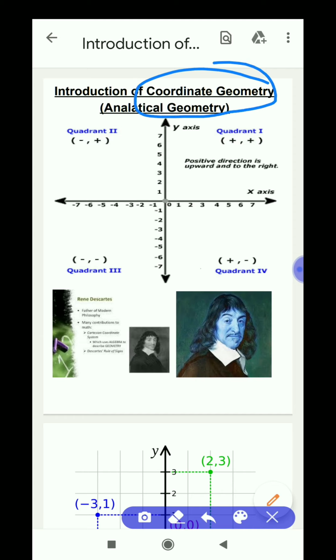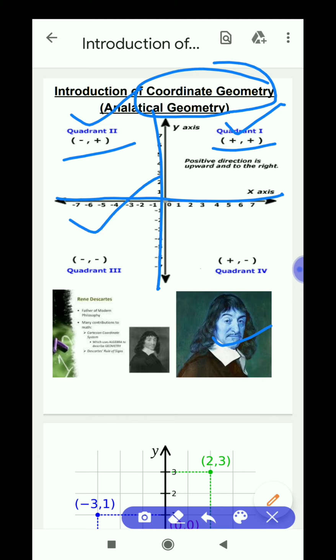The father of coordinate geometry or analytical geometry is René Descartes. With the help of the x-axis and y-axis, the plane was divided into 4 quadrants. This is quadrant 1. In quadrant 1, plus-plus points lie. It is quadrant 2. Here minus-plus points lie. It is quadrant 3. Here minus-minus points lie.